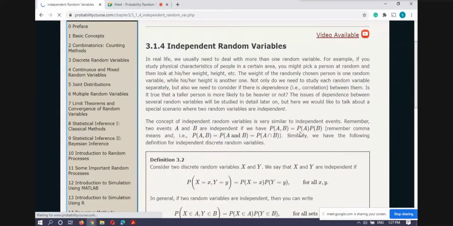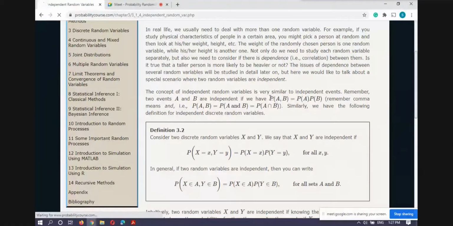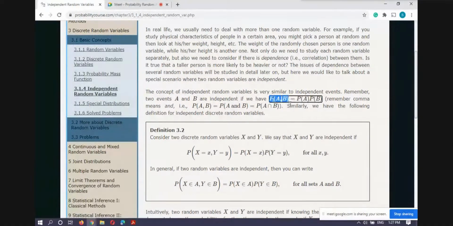Then independent random variables. You know that if two events are independent, one more notation occurs here, and you should see this carefully. If I am writing P of the event A comma B, then this comma represents the intersection.